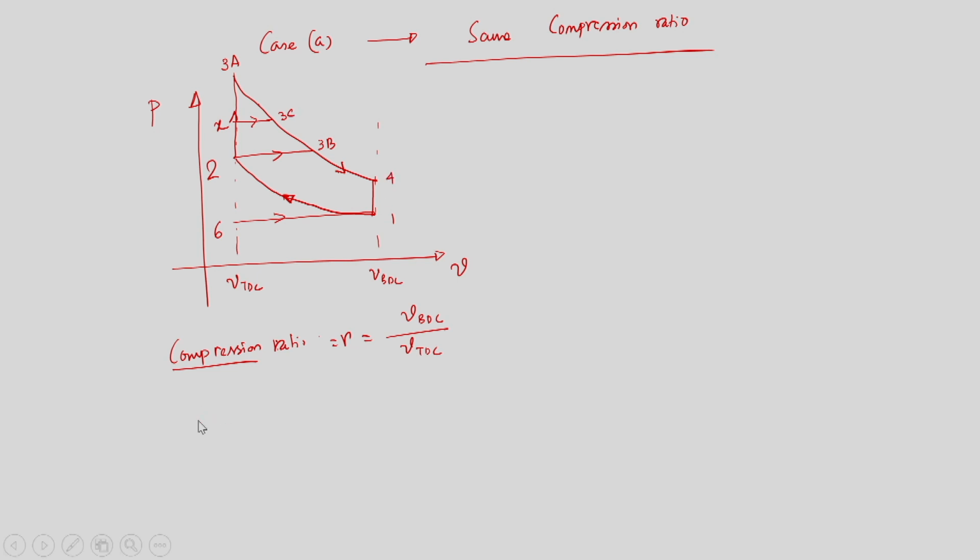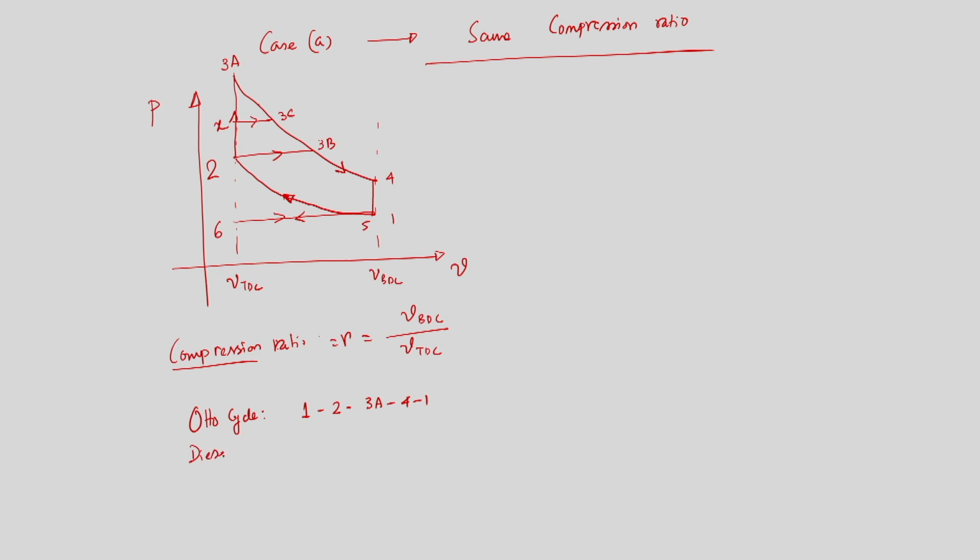So, the Otto cycle is 1, 2, 3A, 4, 1, and finally 5 to 6 is the constant pressure exhaust. So 1 2 3A 4 1 is the Otto cycle.